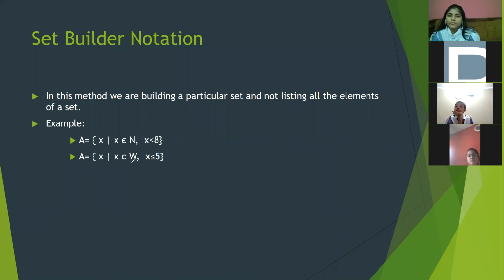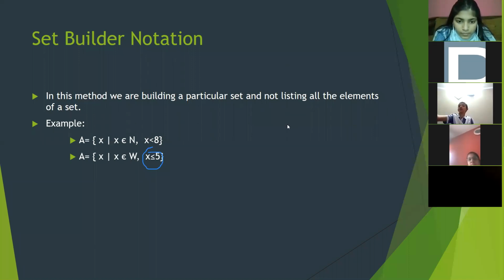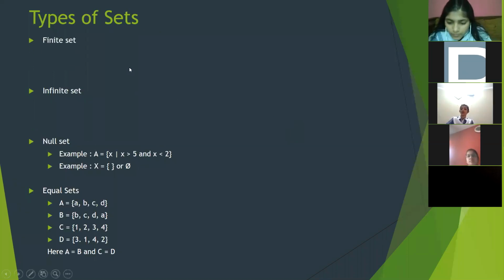Okay? So whole numbers start with 0. Less than or equal to 5 means that 5 is included. So we get the numbers 0, 1, 2, 3, 4 and 5. Clear, everybody? Now, what is called a finite set? We know about that. Finite means numbers are limited. A finite set has a limited number of elements.